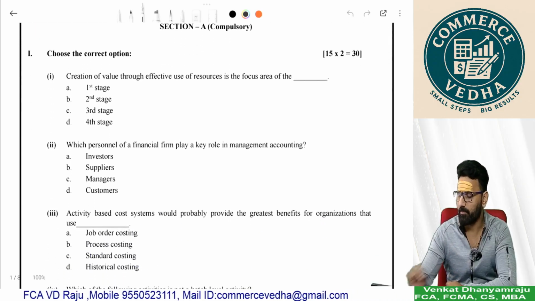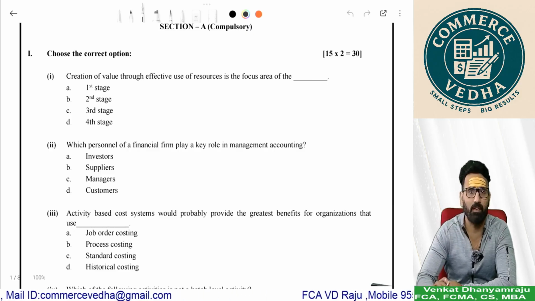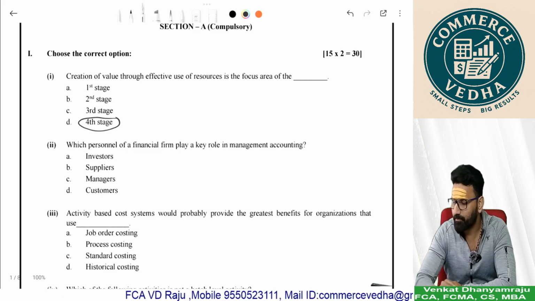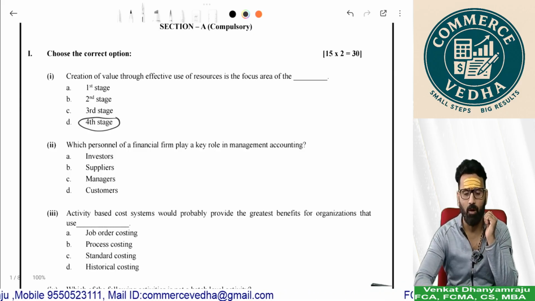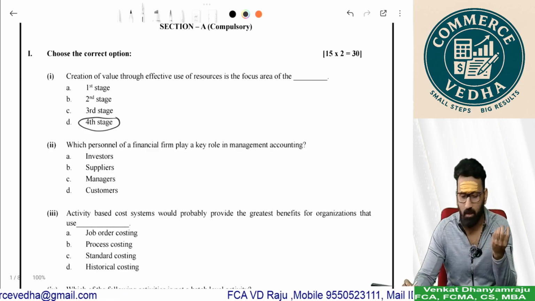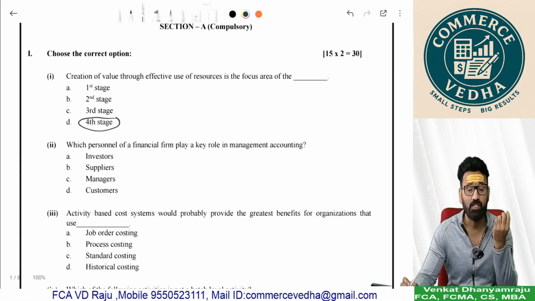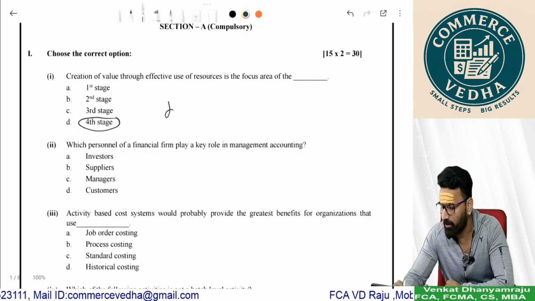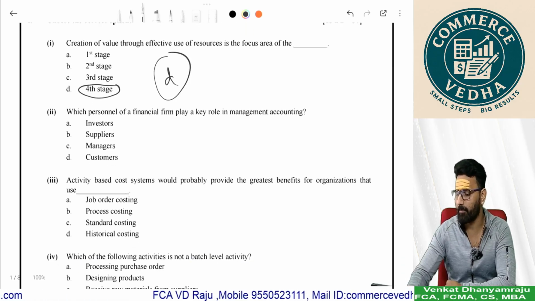The first question is, creation of value through effective use of resources is the focus area. Generally, value creation comes at 4 stages. Stage 1 is all about material cost. Stage 2 is about information for management planning. Stage 3 is about reduction of wastage in process, and stage 4 is about value creation. Hence, we should go ahead with answer D.